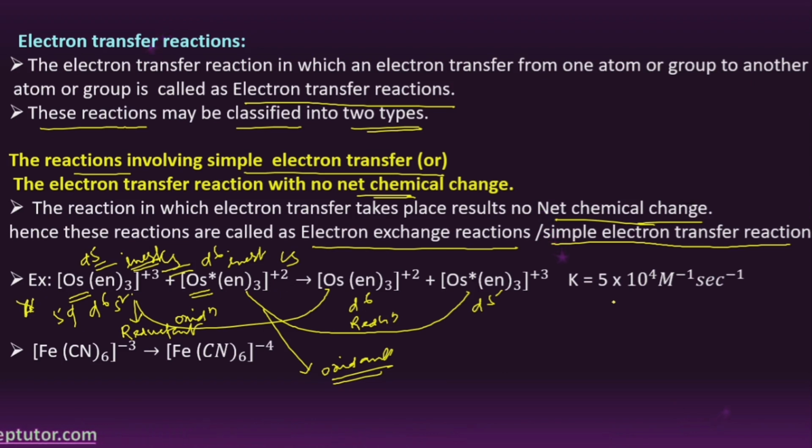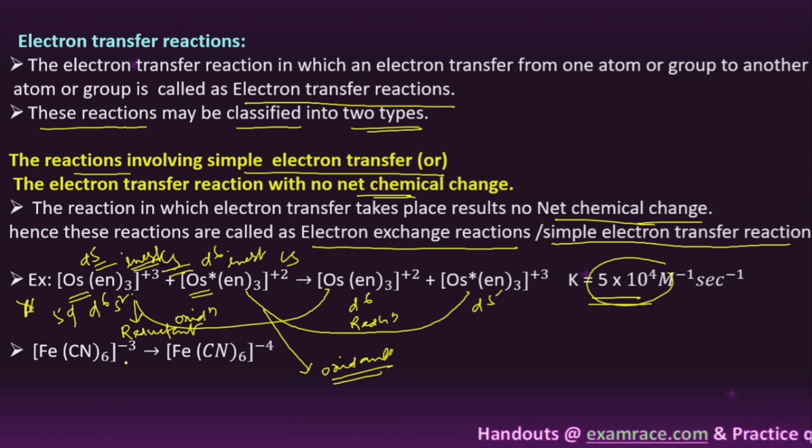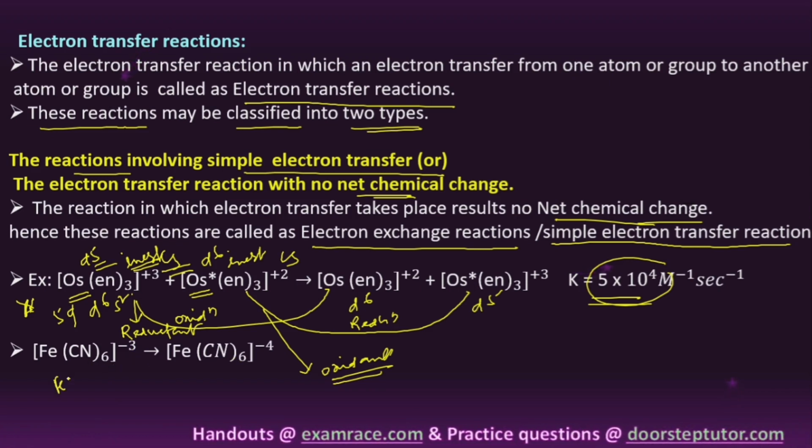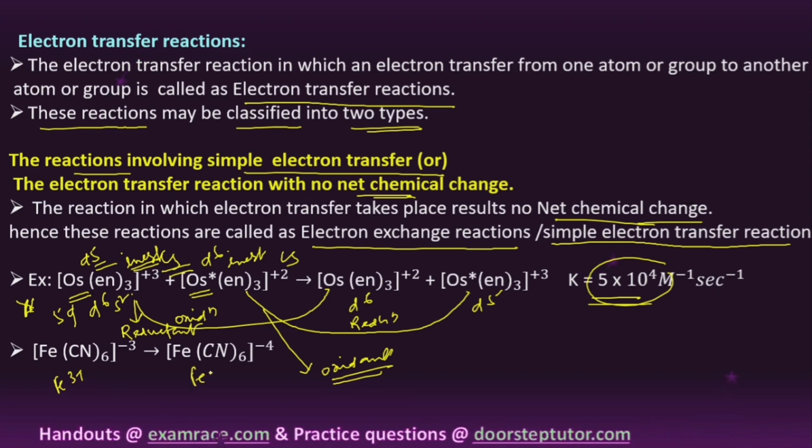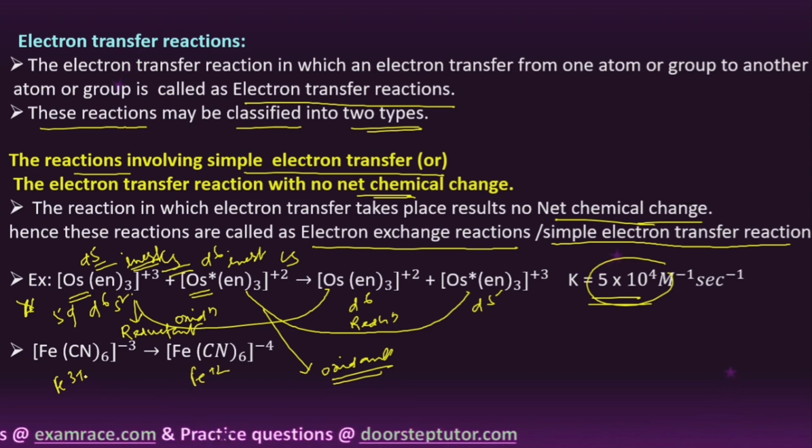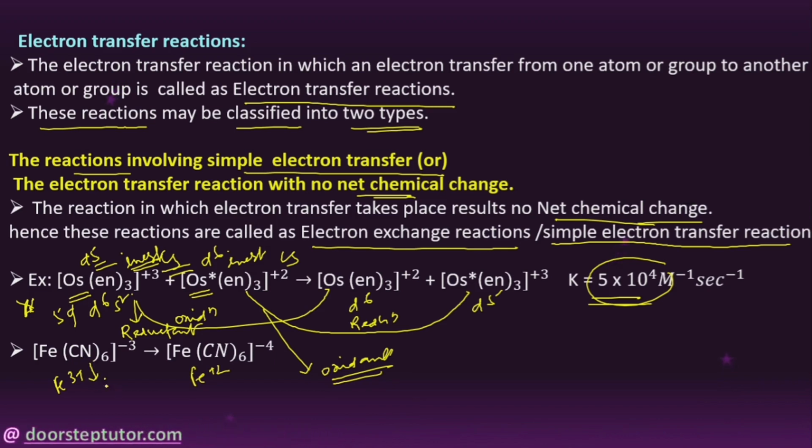The self exchange rate of reaction for this metal complex is 5 into 10 to the power of 4. Here you can see for [Fe(CN)6] to the power of minus, Fe3+ is converted into Fe2+. So here it is a low spin complex.